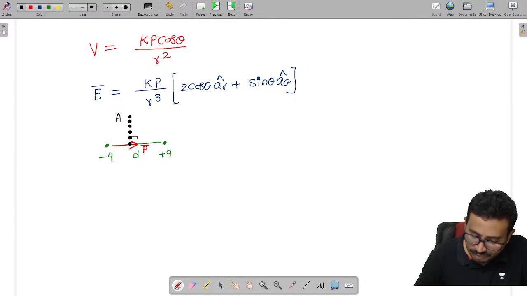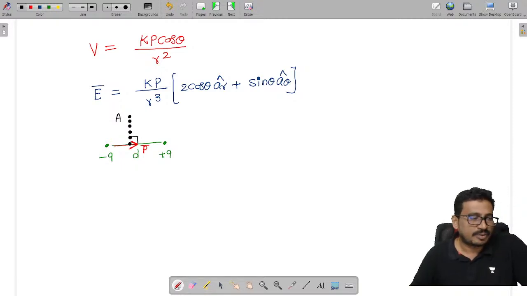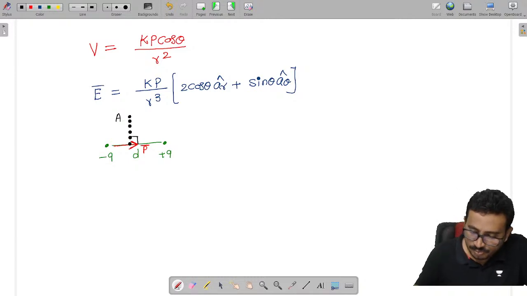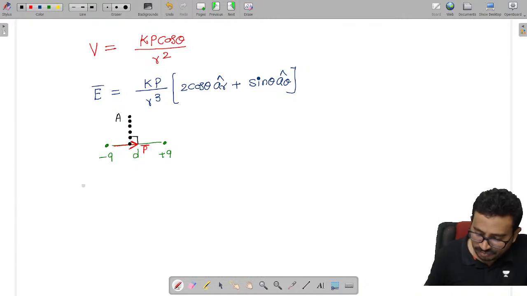You see this carefully: perpendicular to the axis of the dipole. This direction is called the broadside direction.